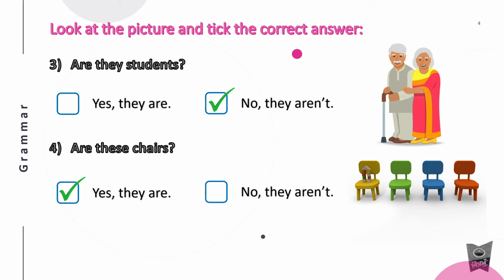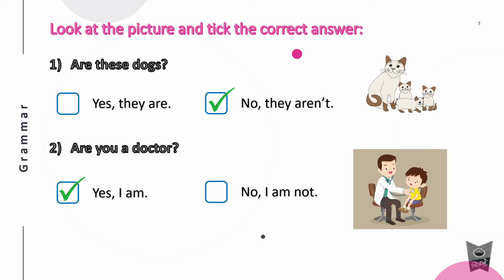You can copy down the questions. No need to draw the pictures. You can just copy down the questions and write only the correct answers. Okay. Like for example, I'll show you. Just write down in your English notebook. आपको लिखना है look at the picture and tick the correct answer. Okay, this you have to write.